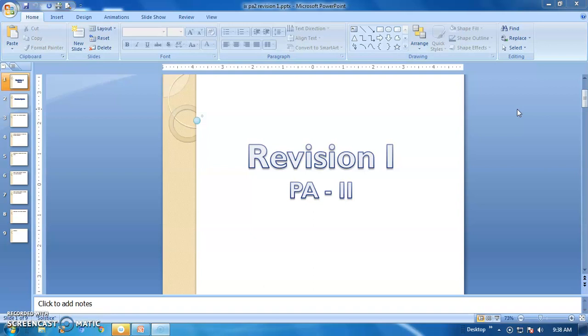So today we are going to see the revision session for PA2, right? The chapter 1 and 2 are the portions of PA2, I already said. So today we are going to revise chapter 1, some of the concepts of chapter 1 and what are the important models. So everything we are going to discuss today under chapter 1. Okay, so let us enter into today's session.